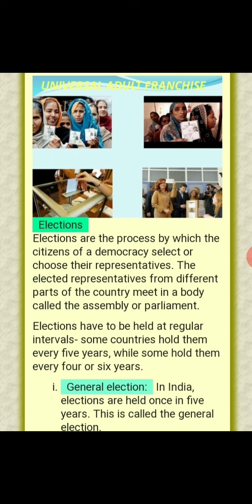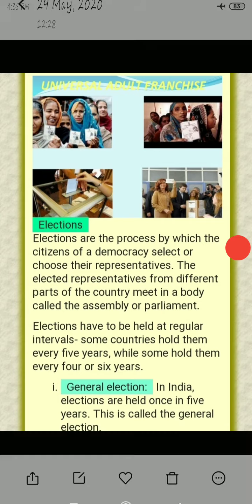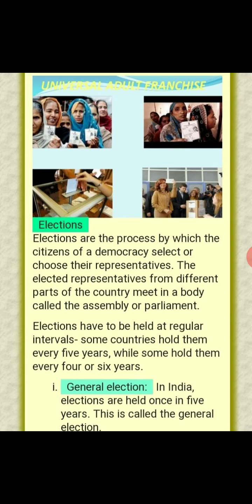Second thing, it includes the elections. Elections are the means where the voters vote for their representatives. Elections are the process by which the citizens of a democracy choose their representatives. The elected representatives from different parts of the country meet in a body called the assembly or the parliament. So elections are the process where the citizens choose their representatives who meet in a parliament or assembly and make laws for the general people.